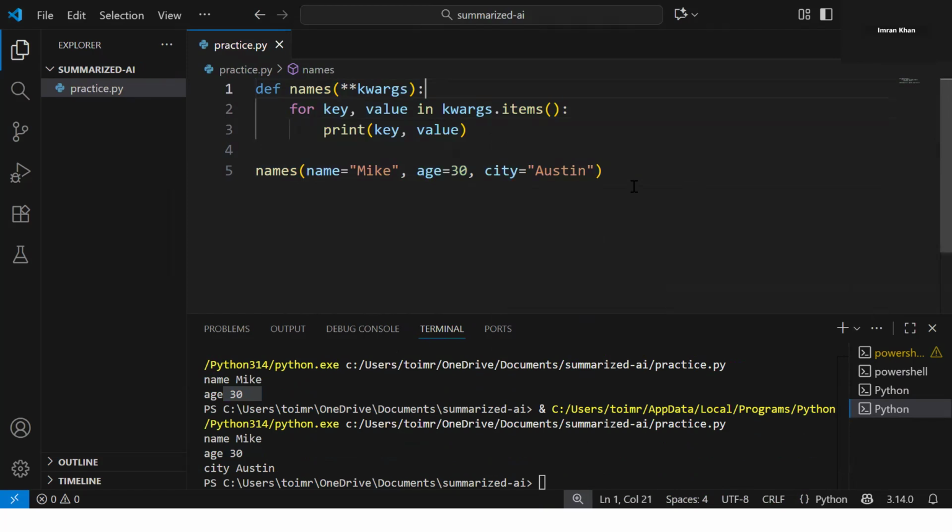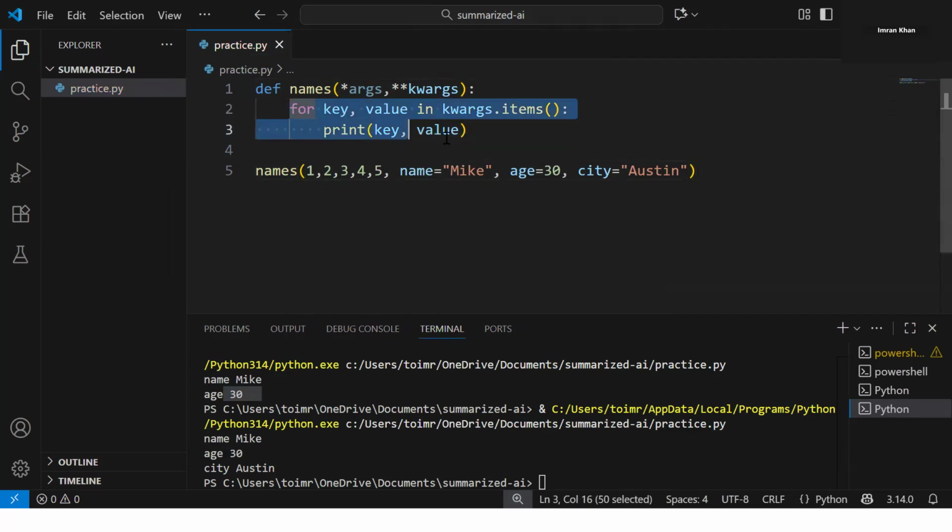Now, if I wish to consume both args and kwargs together, we can do that. So I can write *args and **kwargs here. Now, if I say 1, 2, 3, 4, 5, sorry, not here. This one I have to keep here, and argument 5.